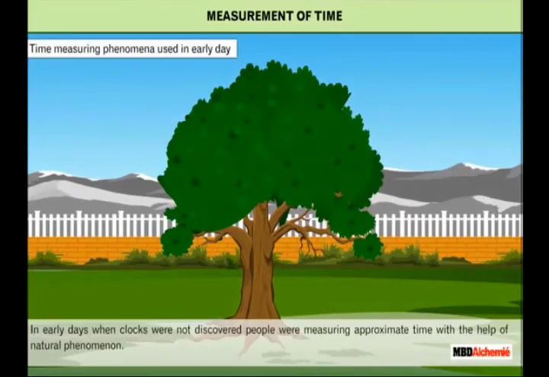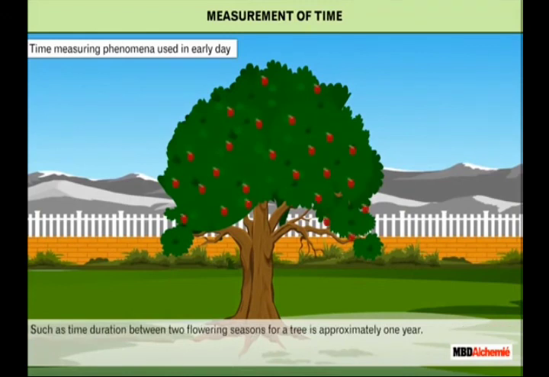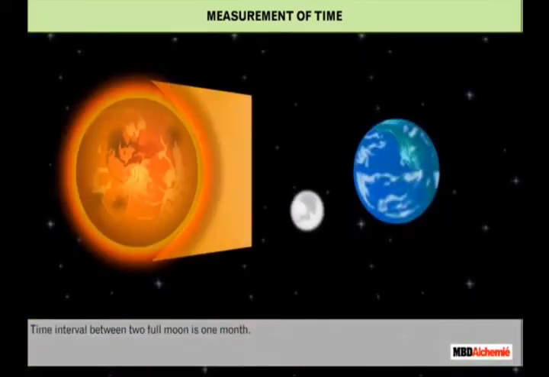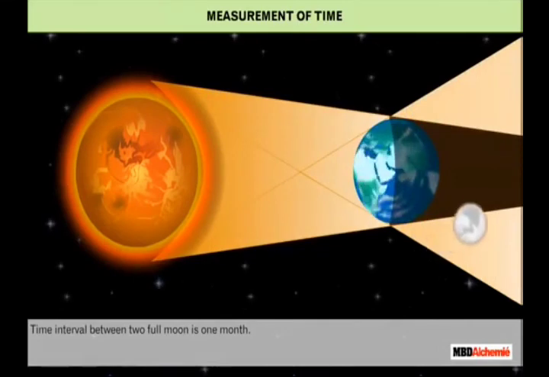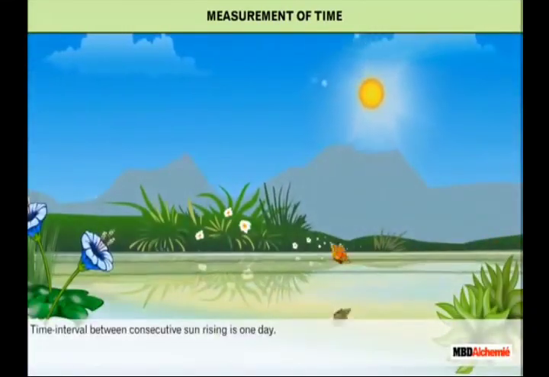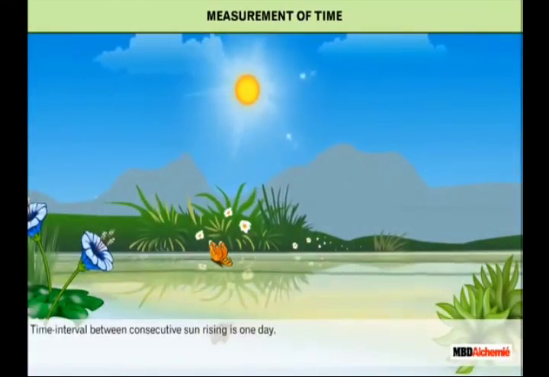So children, now measurement of time. In earlier days when clocks were not discovered, people measured approximate time, such as the duration between 2 flowering seasons for a tree, approximately 1 year. The time interval between two full moons is 1 month. The time interval between consecutive sunrises is 1 day.